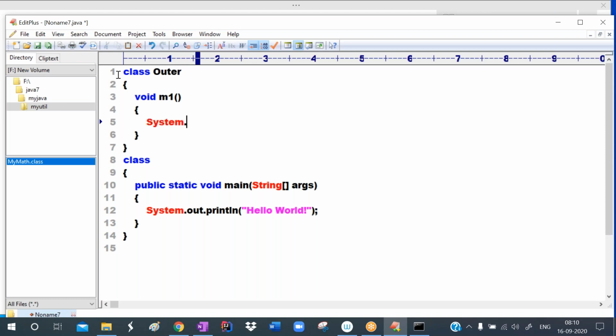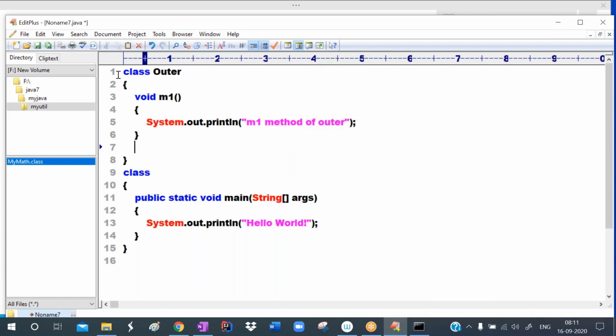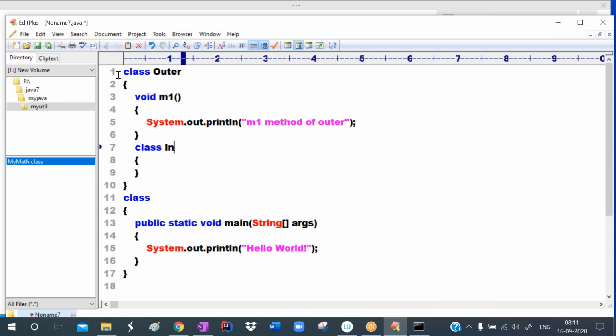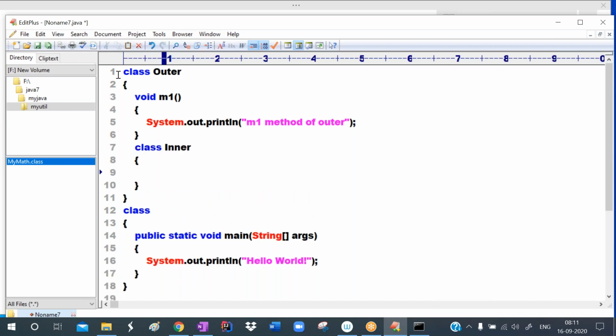I'm writing one printing statement here: System.out.println("m1 method of outer class"). I want to define another method m2, but in another class. So instead of the class, I'm defining another class. This is the inner class.